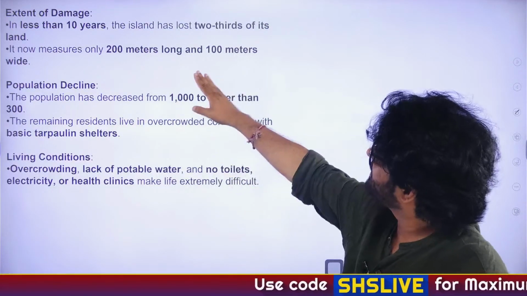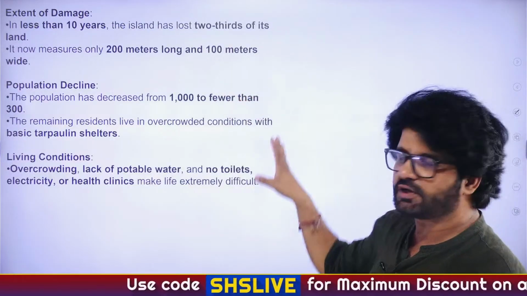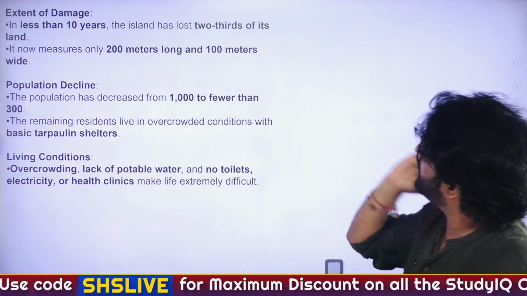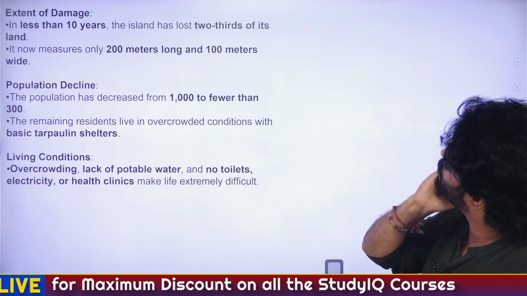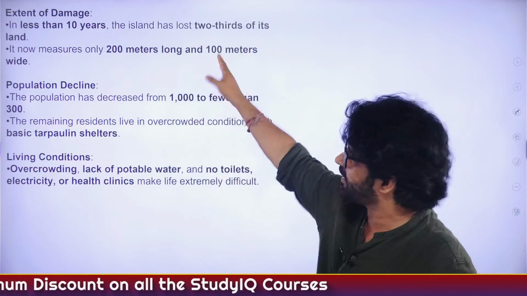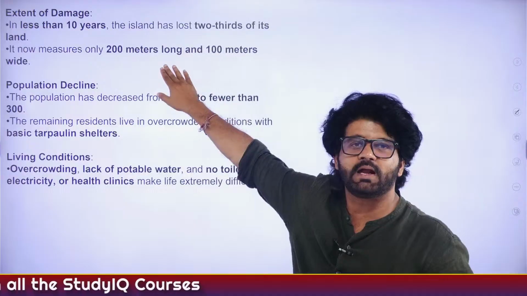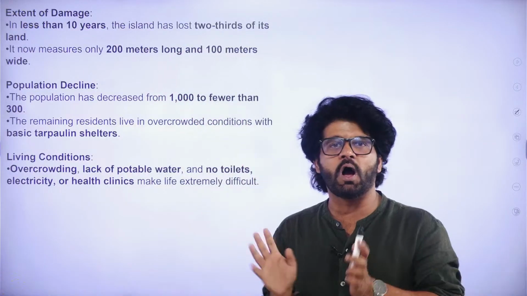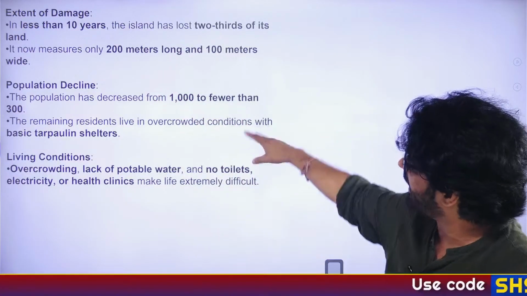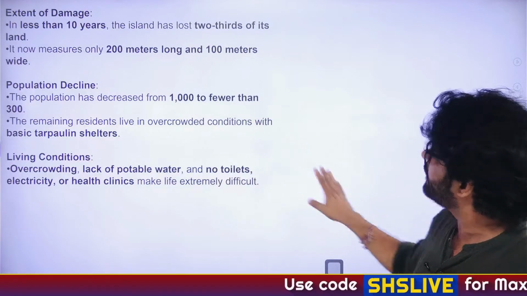Okay, let's focus. In less than 10 years, this island in Sierra Leone has lost two thirds of its land. It now measures only, again, you don't have to remember the length and breadth. It's just to tell you how much it has suffered, this particular island. Population has decreased from 1,000 to fewer than 300.